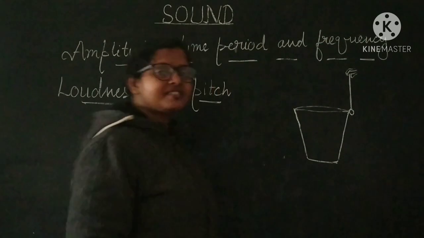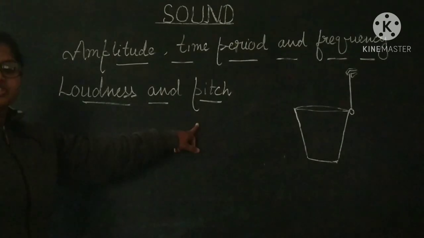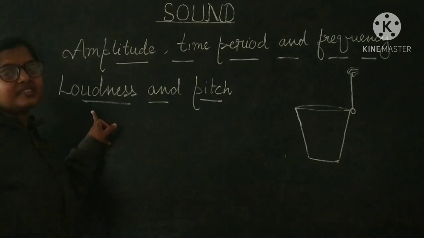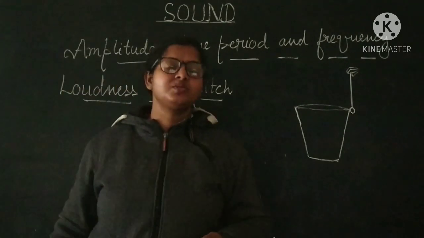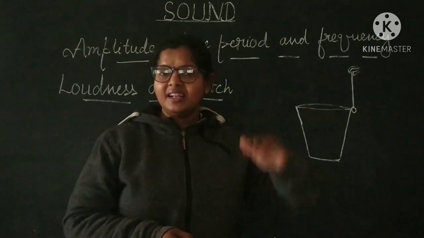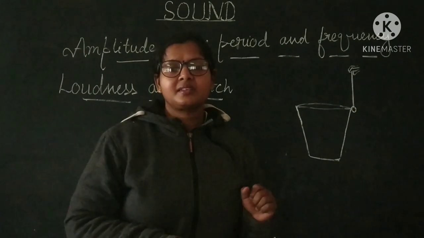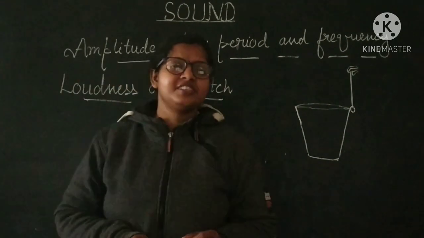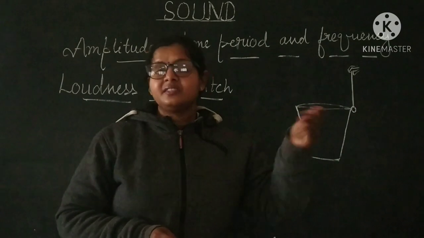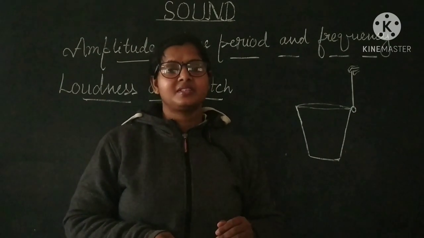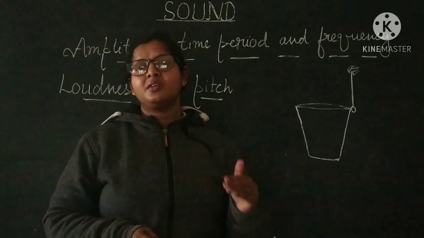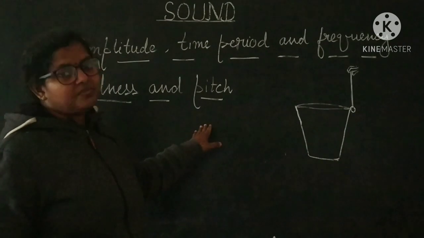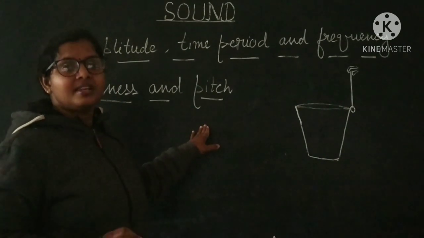So students, now we will discuss the loudness and pitch. Loudness depends on the amplitude. The more the amplitude, the more will be the loudness of the sound, and the less the amplitude, the less will be the loudness. Pitch: the more the frequency of oscillation, the more will be the pitch and the shrillness of the sound. And if the frequency is lower, then the pitch will also be lower, and the sound will be a bass one.